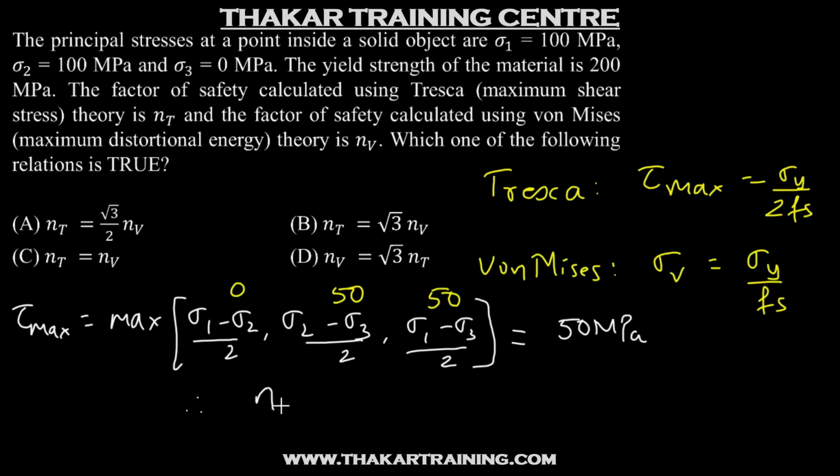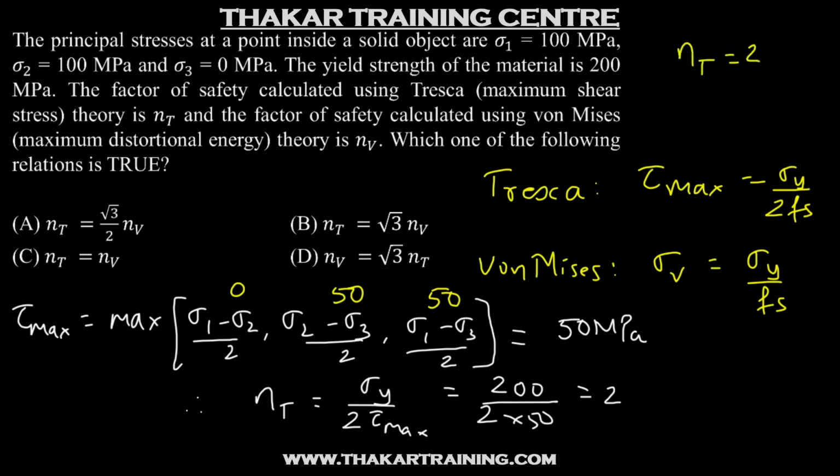And so Nt, that is the factor of safety using Tresca theory, will be, so Fs goes to the numerator, this will be sigma y by 2 tau max. So this is going to be 200 by 2 times 50. So we get the value of Nt is 2. So I'll just write it down over here. Nt is equal to 2.